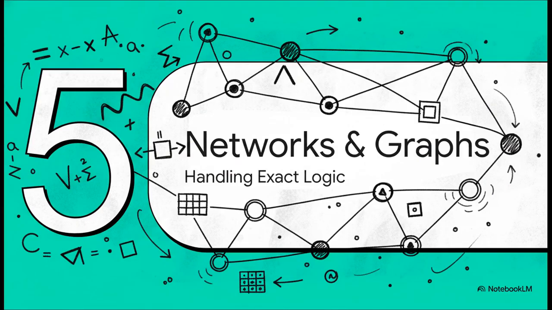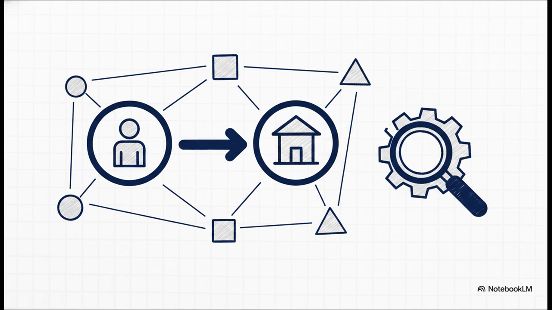But we still need a reliable way to process hard facts. So, Section 5, Networks and Knowledge Graphs. Let's see how algorithms handle exact logic. You see, sometimes probability and spatial closeness just aren't enough. If an algorithm needs to know a cold hard fact, we turn to semantic networks and knowledge graphs. In this kind of representation, text is structured as a literal network. You have nodes which represent entities.